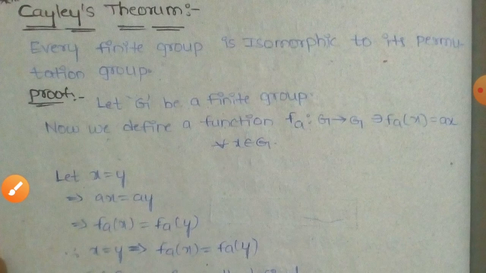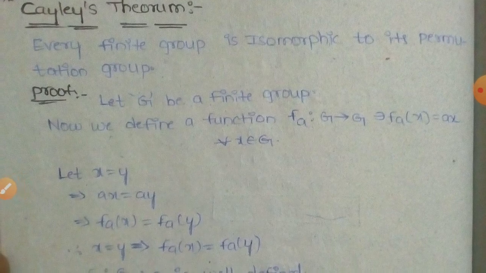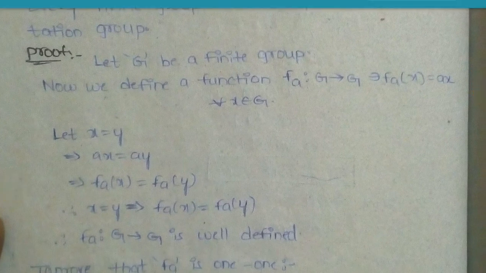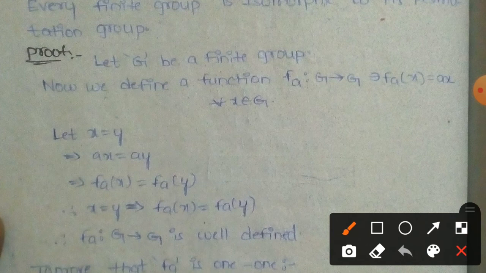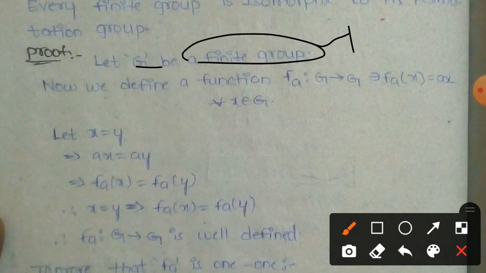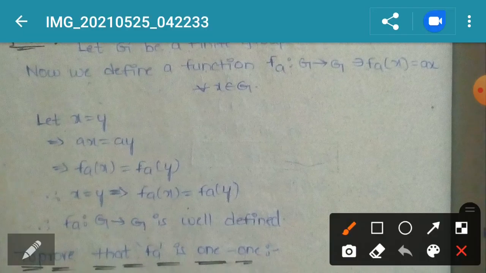So the permutation is also one-one and onto, and a group is nothing but four properties: closure, associative, identity, inverse. First of all, we consider the group compulsorily. Every theorem satisfies these conditions compulsorily, and we use some mapping. Okay, here G is a finite group, as given in the question. Every finite group is isomorphic to its permutation group is the statement of the KLS theorem.